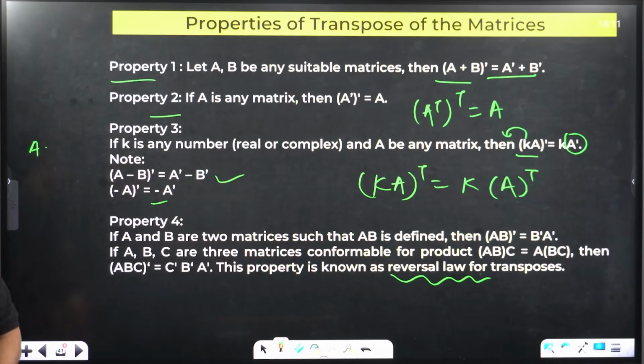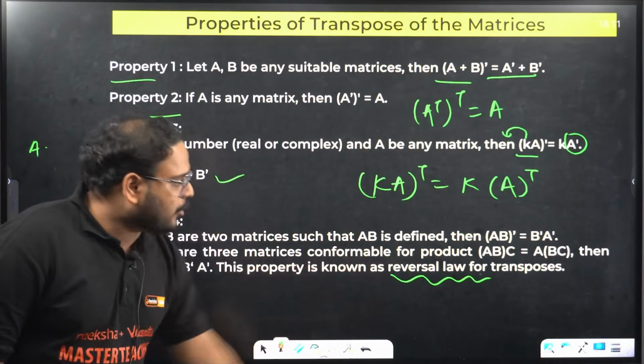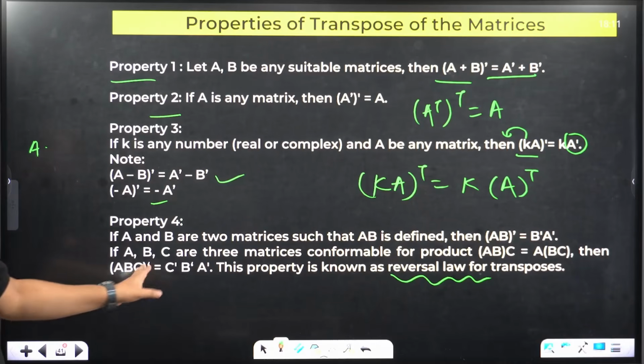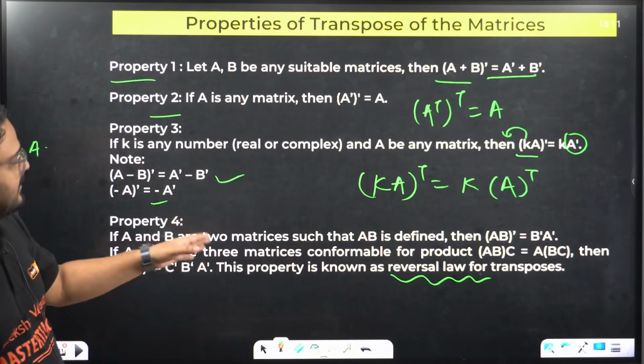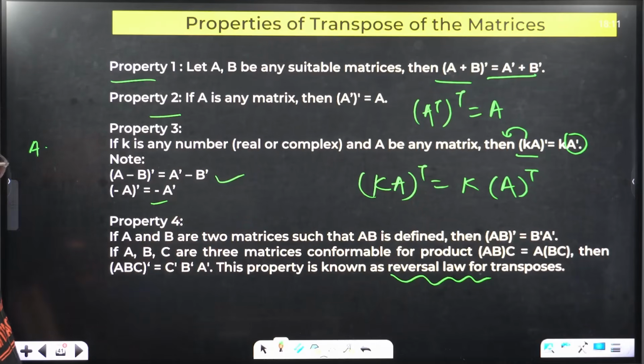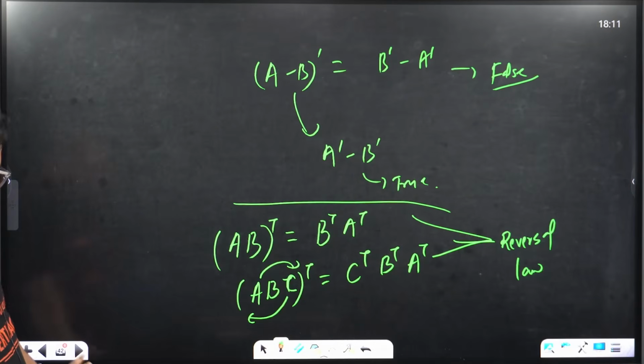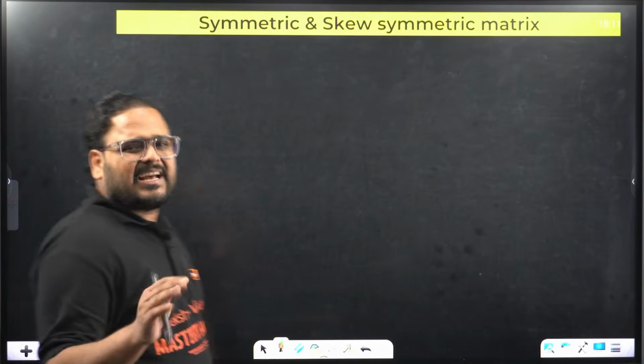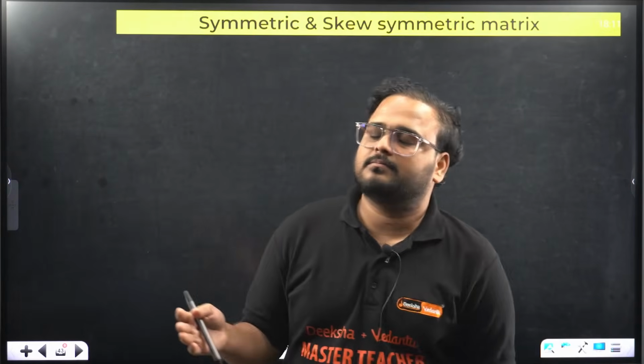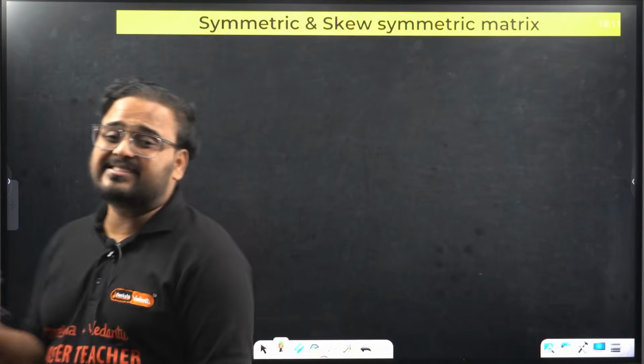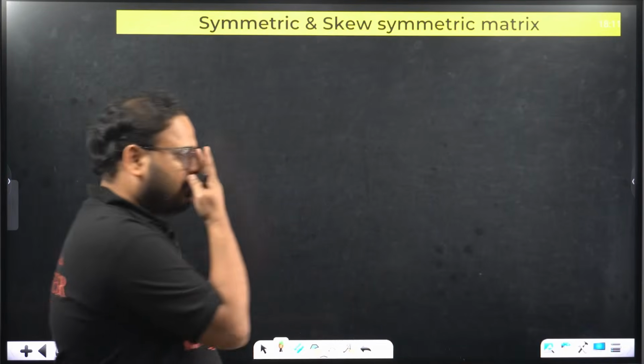Clear, right? Reversal law of transpose: ABC gives C dash B dash A dash, and AB gives B dash A dash. You can write transpose as either C dash or C transpose, C T, same thing.